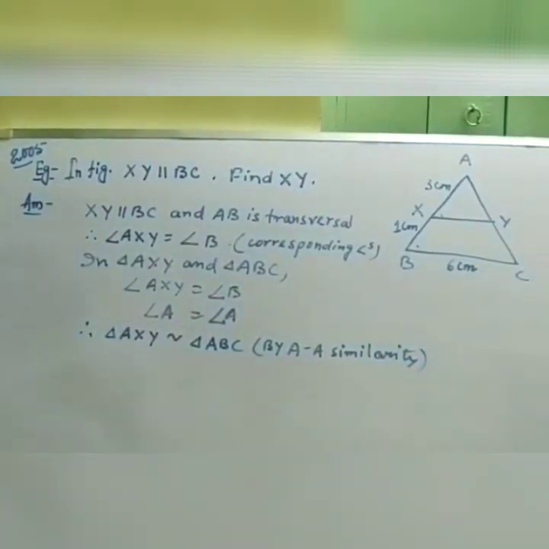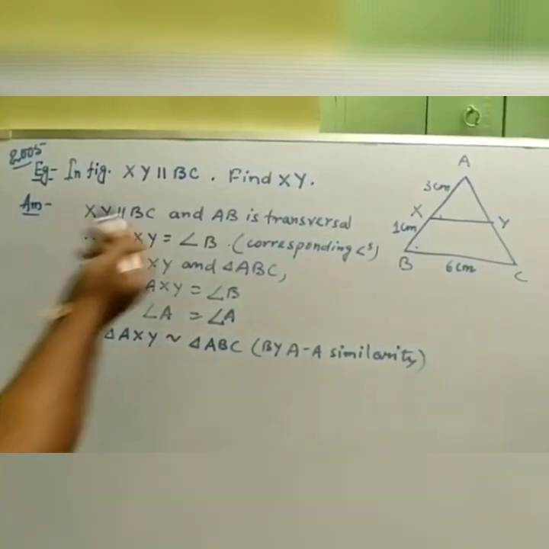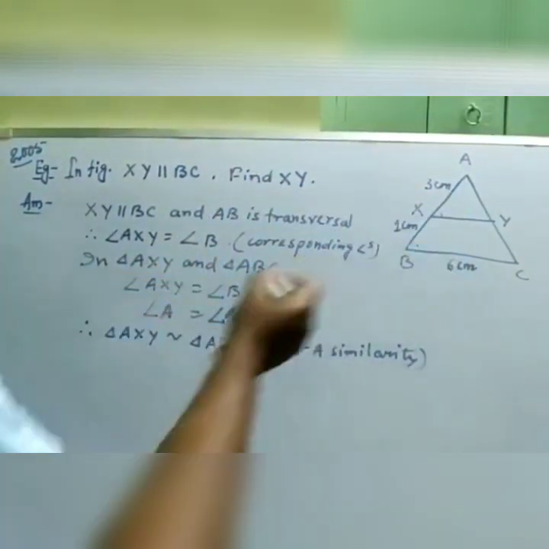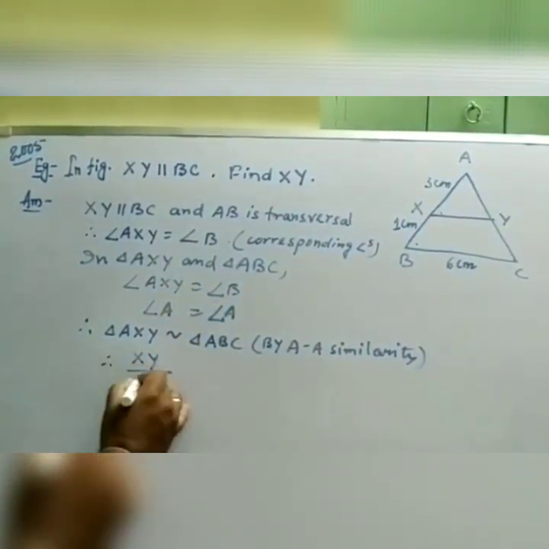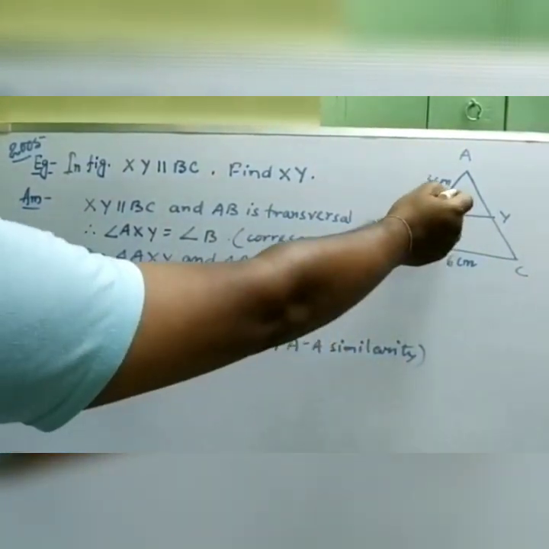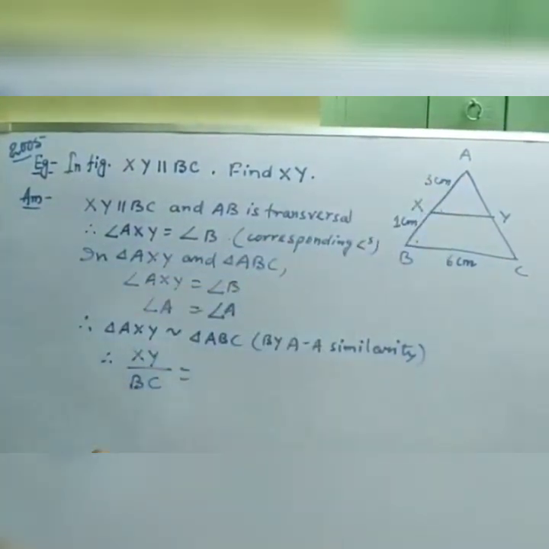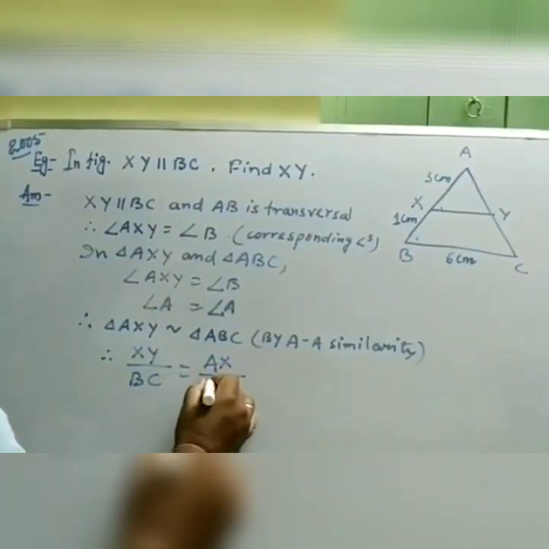So we got the triangles are similar, and we know if the triangles are similar, then the sides will be in proportion. We need to find XY. So XY by BC we can take. XY by BC is equal to the corresponding value XY from this small triangle, so for the small triangle we have AX, by the whole triangle having AB.